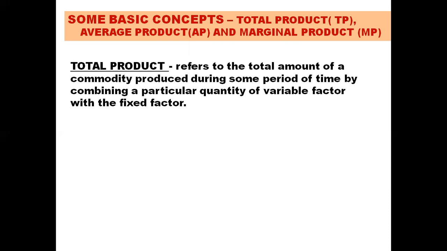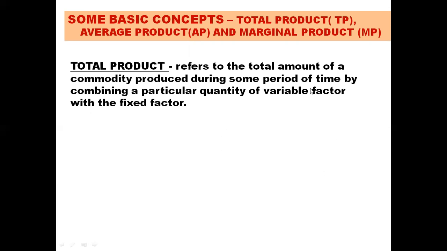Now, the producer uses these variable and fixed factors to produce a certain amount of output, which is known as total product. So total product refers to the total amount of a commodity produced during some period of time by combining a particular quantity of variable factor with a fixed factor. So here the producer combines the variable factor and the fixed factor to produce output, which is known as total product or TP.